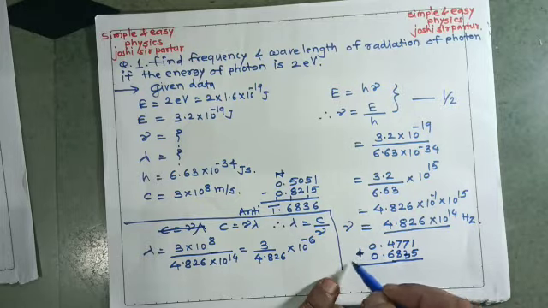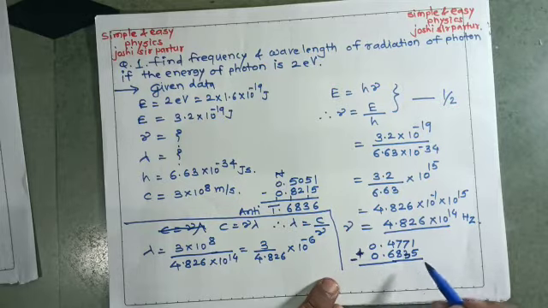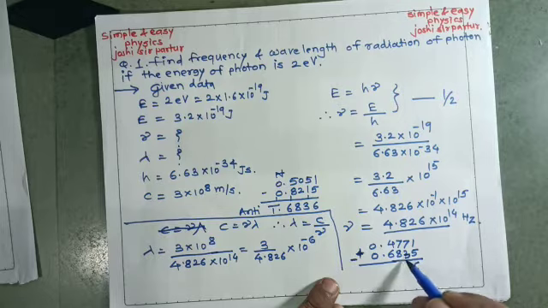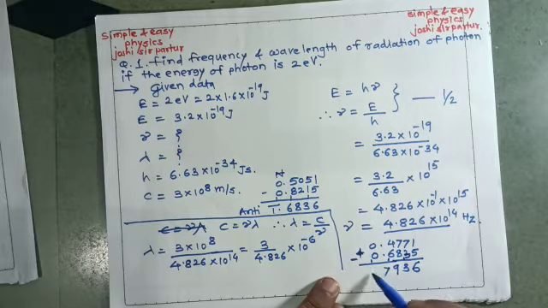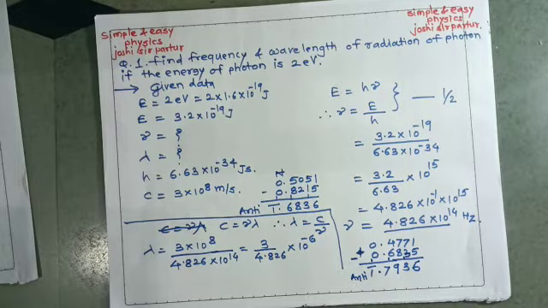So what happened? From 11, 5 is subtracted, 6 is remaining. From 7, 4 is subtracted, 3 is remaining. From 17, 8 is subtracted, 9 is remaining. And from 14, 7 is subtracted, 7 is remaining. And here bar 1 is there. Take its antilog.